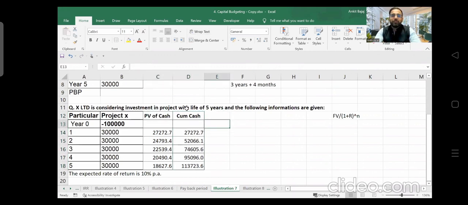Now, how much do we have to recover? We have to recover 1 lakh rupees. Now, first we have to find out the range. What is going to be the range in this case? Which year should I take to calculate the payback period? Fourth and fifth, or only fourth? I will be taking the range that is fourth and fifth year, because 1 lakh is hidden in between fourth and fifth year. Are you able to understand?